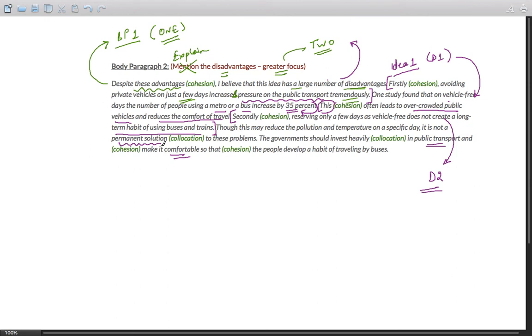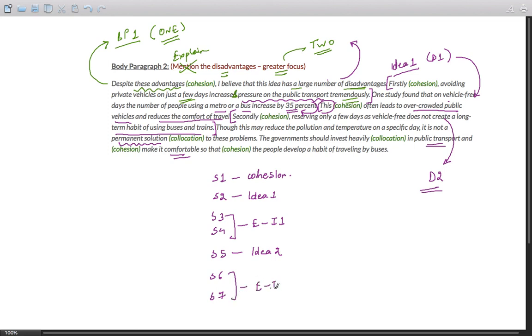So what you must have realized is that this paragraph has a number of sentences. The sentence number 1 is a cohesion sentence that connects with the previous paragraph. Sentence number 2 is about idea number 1. Then sentence number 3 and sentence 4 are an explanation of idea 1. Sentence 5 is idea number 2. Sentence 6 and sentence 7 are an explanation of idea number 2.